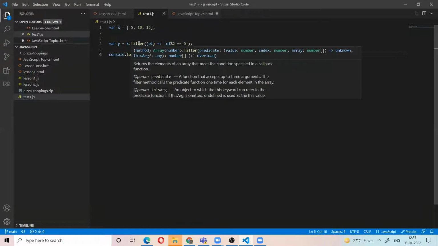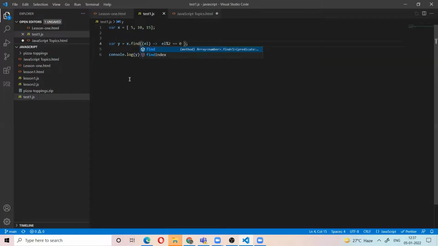This is called find. Actually, if you use filter, it will return an array like 10, 30, 24 for this condition.